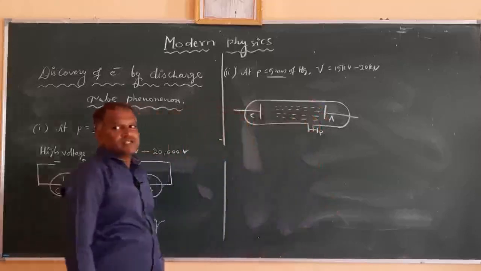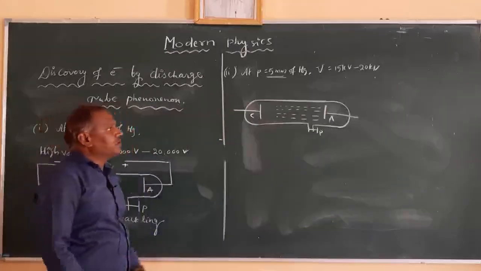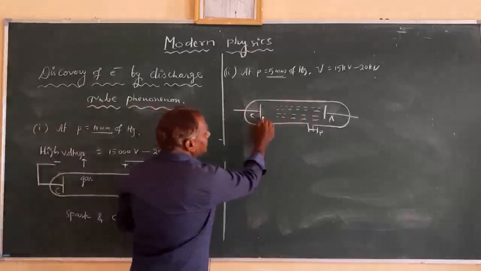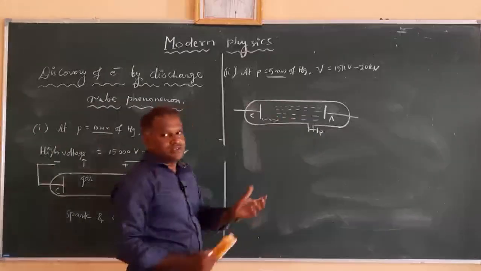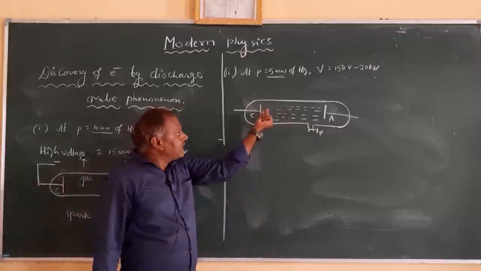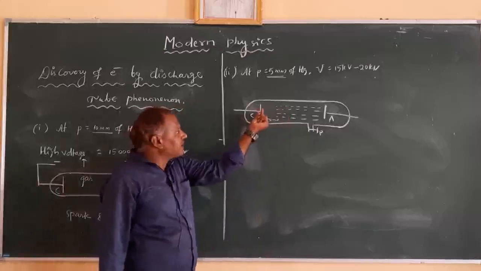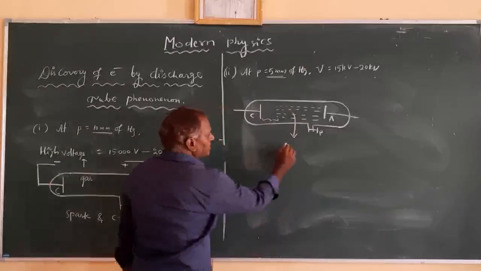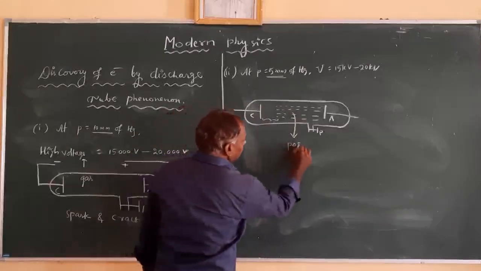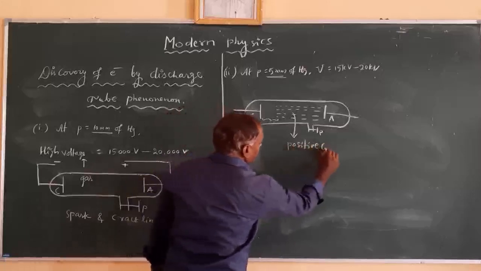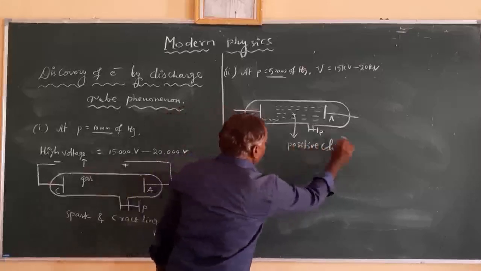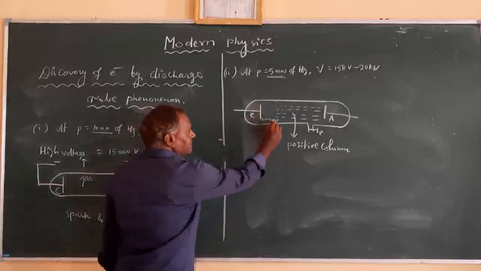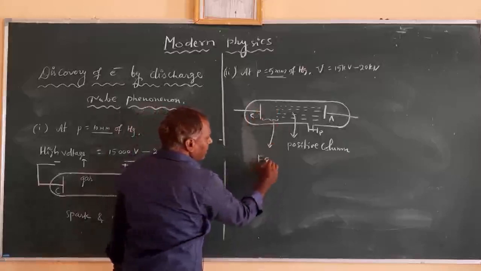The gas particles are pushed towards the anode, and a dark space forms between these gas particles and the cathode. This part is called the positive column, and the dark space between the cathode and the positive column is called the Faraday dark space.